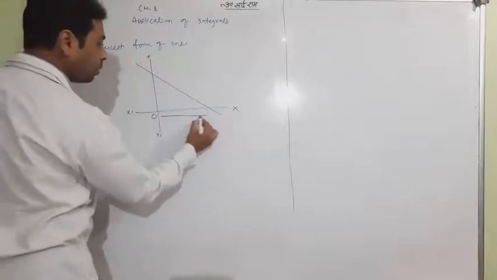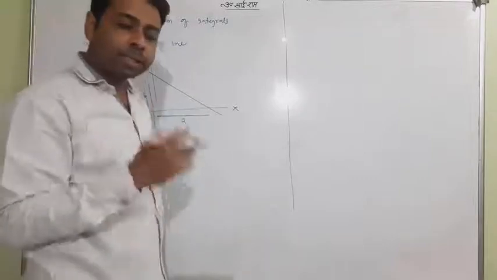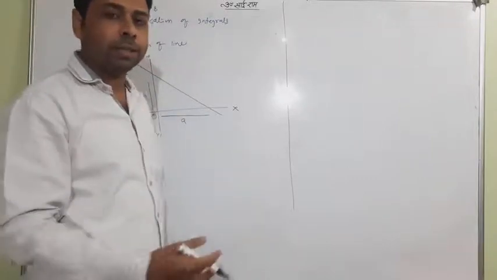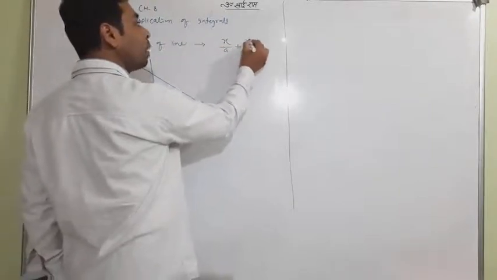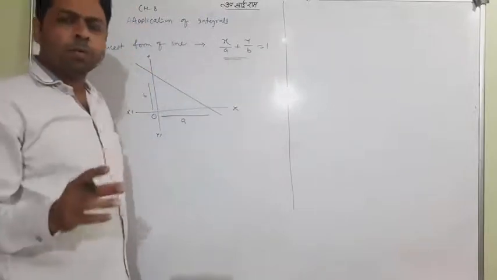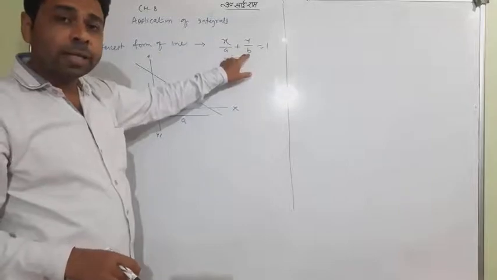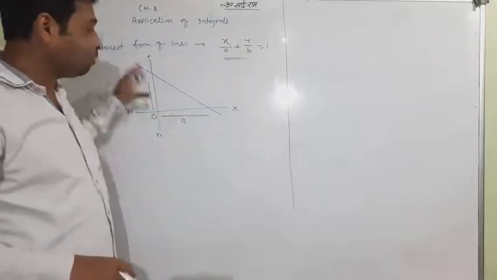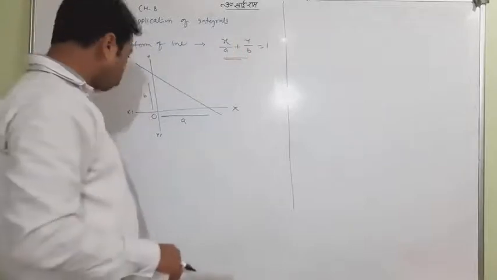When this intercept is a and this intercept is b, when the intercepts on the x-axis and y-axis are given, then the equation of the line is x upon a plus y upon b equal to 1. This is a very simple thing which one can understand: a and b are none other than the intercepts on the x-axis and y-axis. So this is a line and the equation is this one. So remember this also.